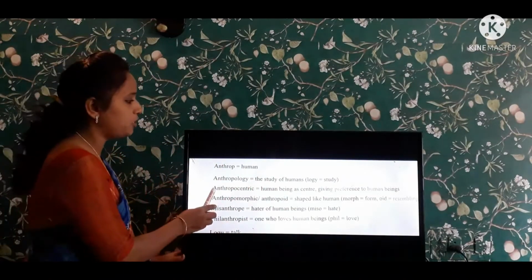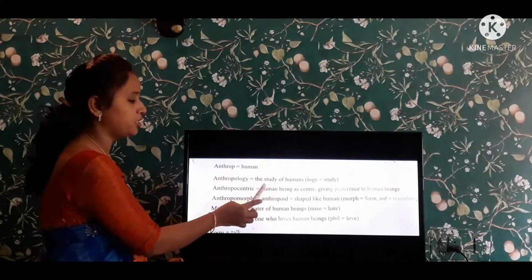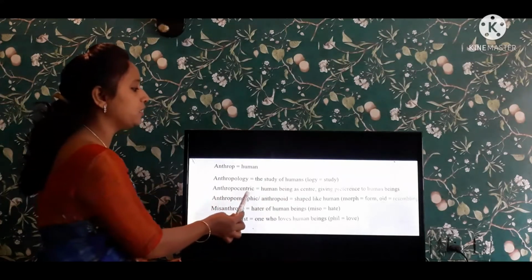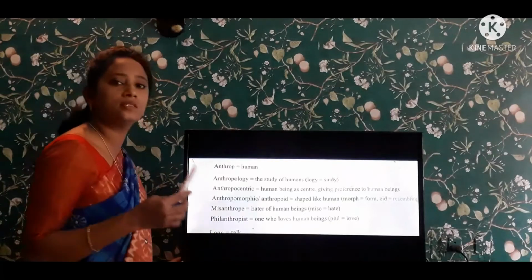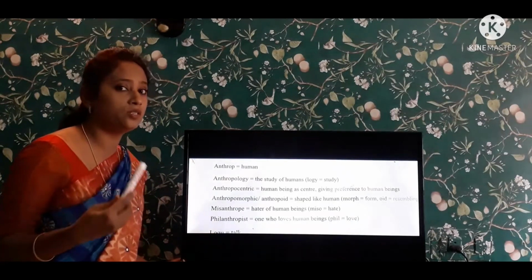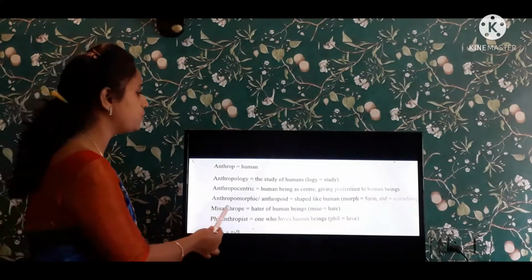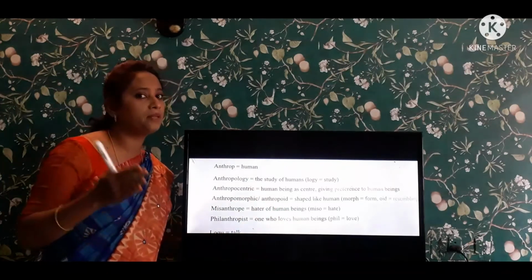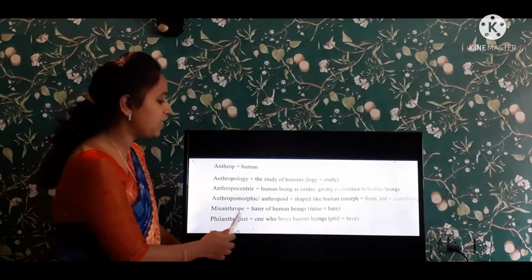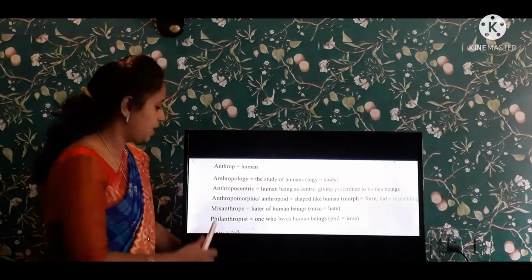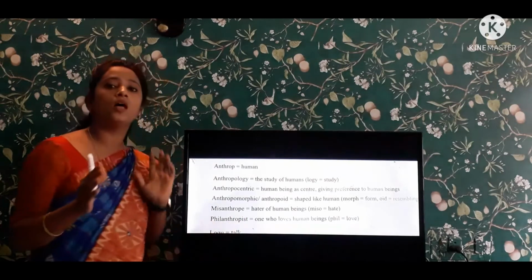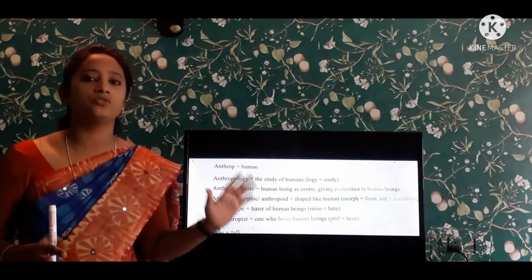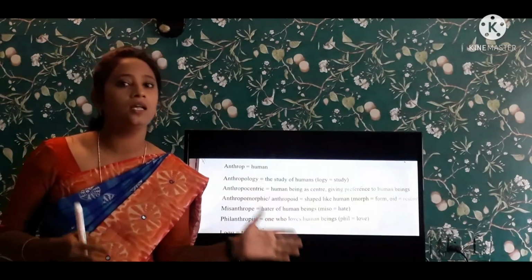So anthropology is the study of humans. Anthropocentric is human being as center, giving preference and importance to human beings. And coming to the next one, anthropomorphic is shaped like human beings. Example is a robot. And next, misanthrope, the hater of human beings. And philanthropist is one who loves human beings. This is the first root word that we are having in our textbook.